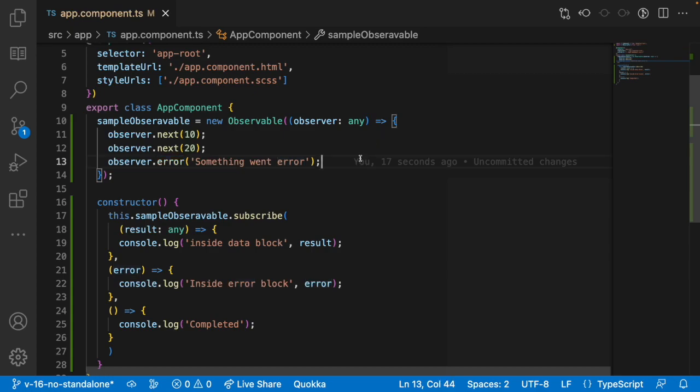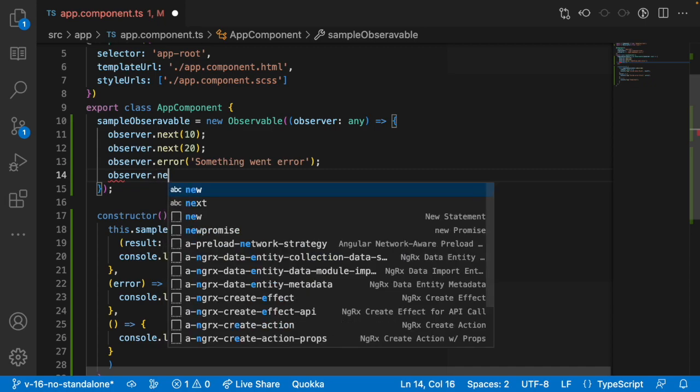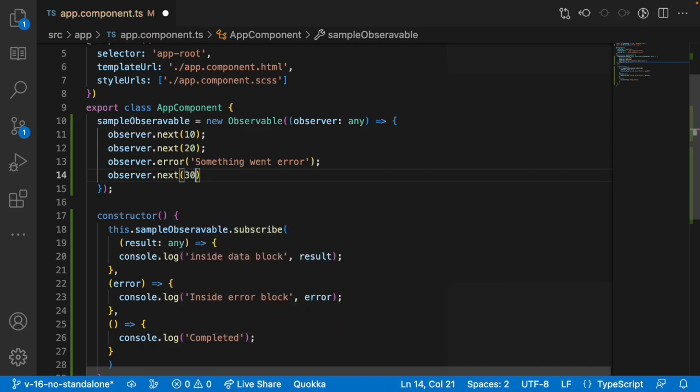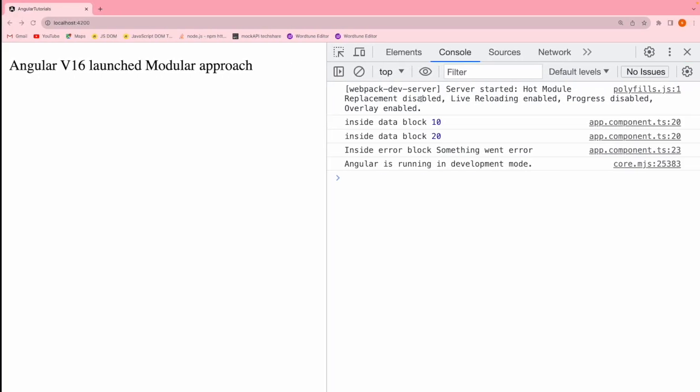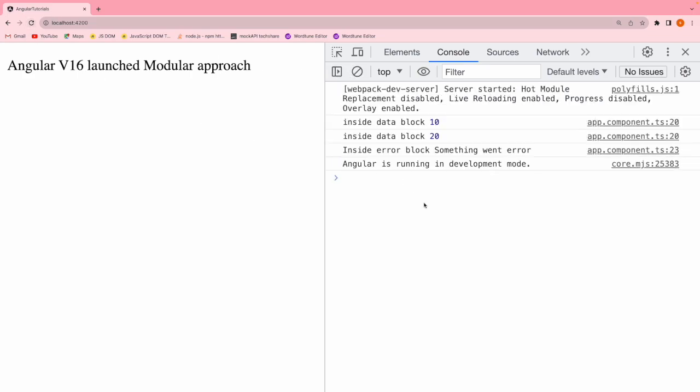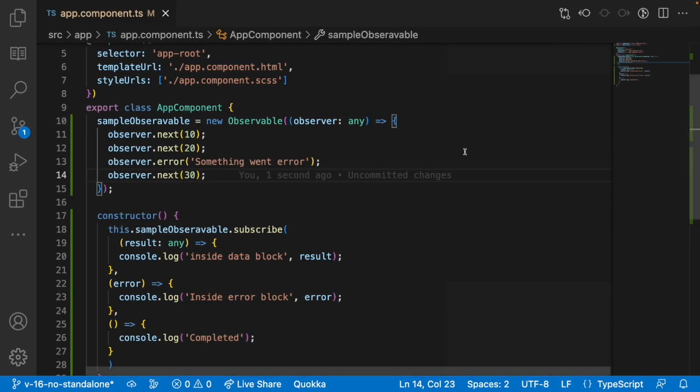So let me try to use observer.next with 30 value. Whether it will go further or not, let's see that. Let me go here, clear this off and reload. You can see that it went into the error block. After that, it stopped executing our observer and observable pattern.